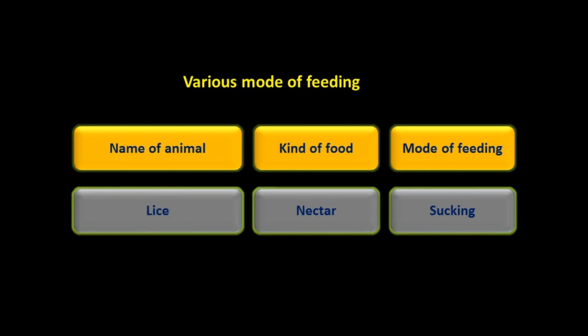Lice, kind of food is blood and mode of feeding is sucking. Mosquito, kind of food is blood and mode of feeding is sucking. Butterfly, kind of food is nectar and mode of feeding is sucking. Housefly, kind of food is decaying matter and mode of feeding is breathing. These are the modes of feeding in different animals.